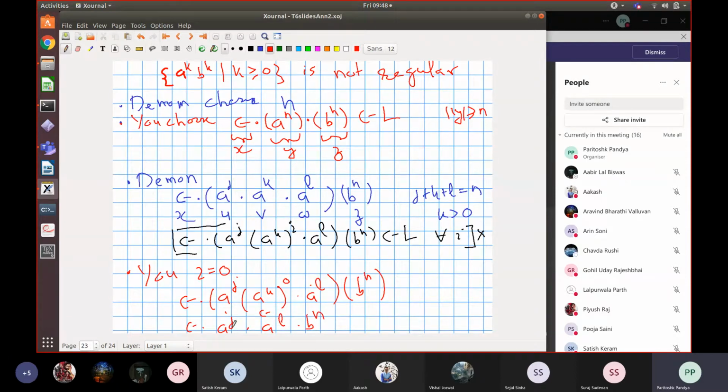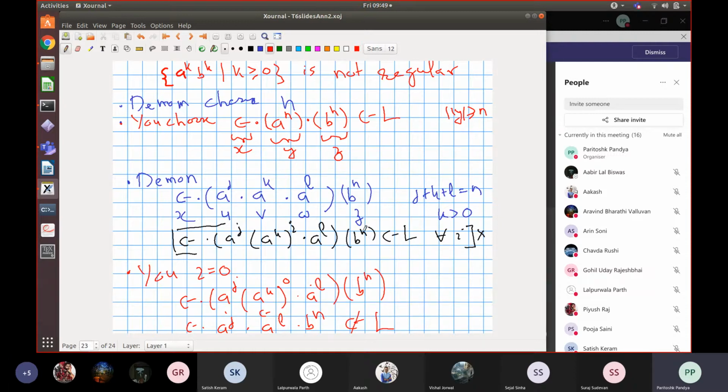So in this string, a occurs j plus l times. The k occurrences of a have been omitted because we decided to pump this down, right? We know that k is greater than 0 and j plus k plus l is equal to n. So now j plus l will be less than n. Hence, the number of a's in this modified string will be less than the number of b's, and hence this will not belong to the language. Whereas daemon claimed that no matter which i you chose, the modified string should have been in the language.